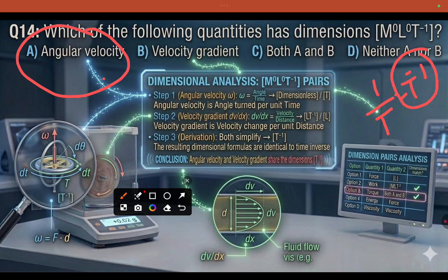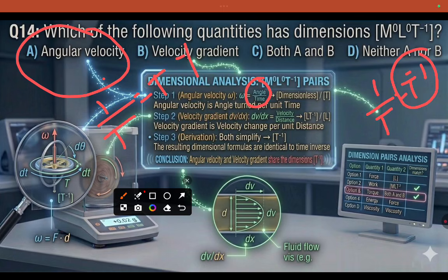See, this is about the angular velocity. Angular velocity is what? Angle by time. And velocity gradient is what? Velocity by distance. So here angular velocity is angle by time, 1 by t, that is t to the power minus 1.